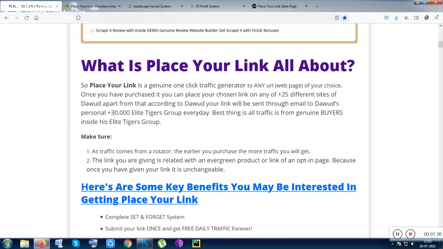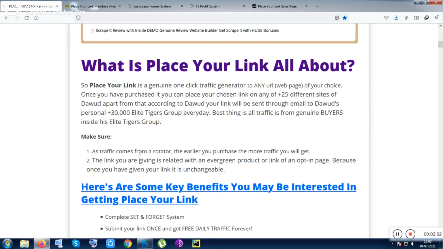So just make sure also when you are giving the link, it should be the link of an evergreen product. Like the link is unchangeable, or you can give the link of an opt-in page that is redirected with any product. You can redirect them to any product. So these two things you need to take care of.